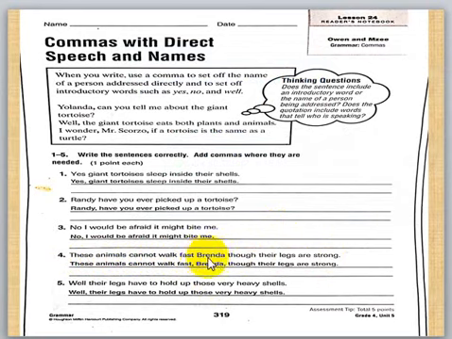I know this sentence is confusing. Why? Brenda is a name, like Iyad. These animals cannot walk fast, Iyad, though their legs are strong. What is the sentence? These animals cannot walk fast, though their legs are strong.